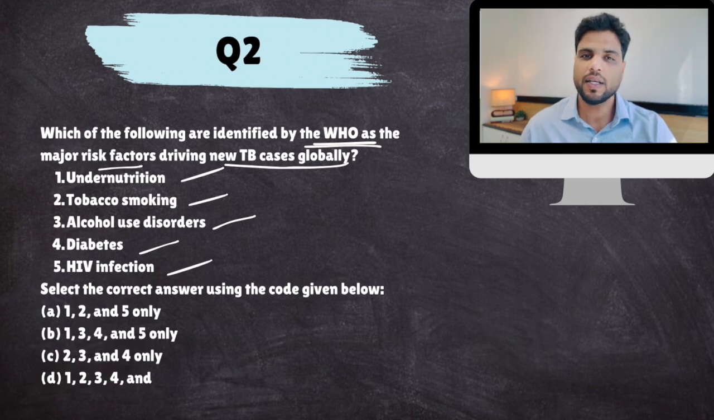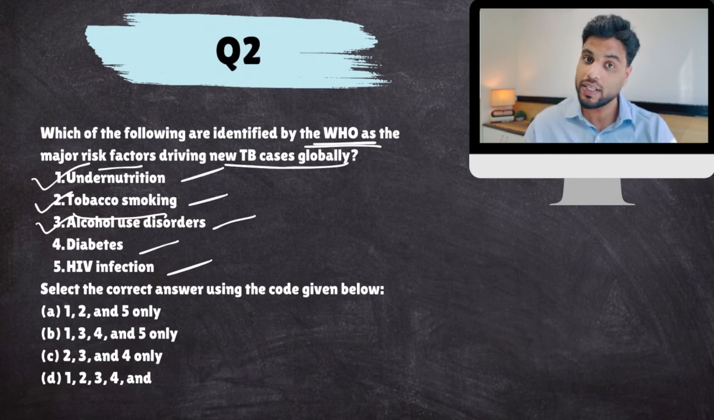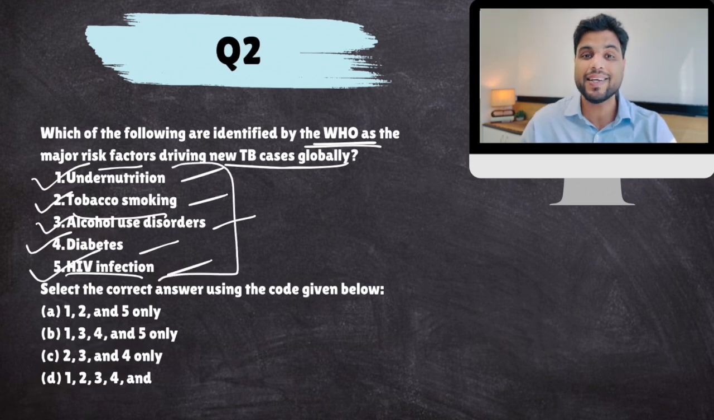So look, TB is a respiratory disease. So definitely tobacco smoking would cause TB. Okay, alcohol use, too much alcohol also suppresses your immune system. Okay, same is the case with undernutrition. So these three things make you more vulnerable to TB infection. Okay, then diabetes also suppresses your immune system, and HIV is all about very low immunity. Your immune system is compromised in HIV. So all 5 factors increase your vulnerability, contribute towards more TB cases.